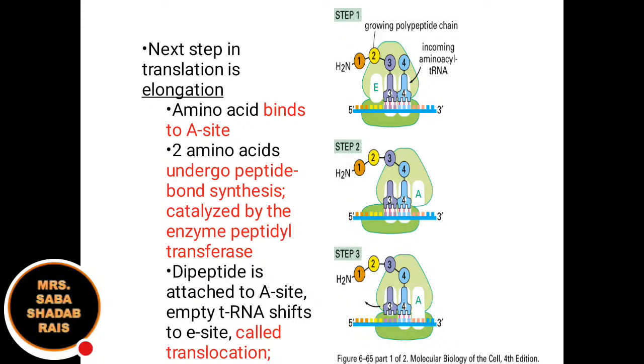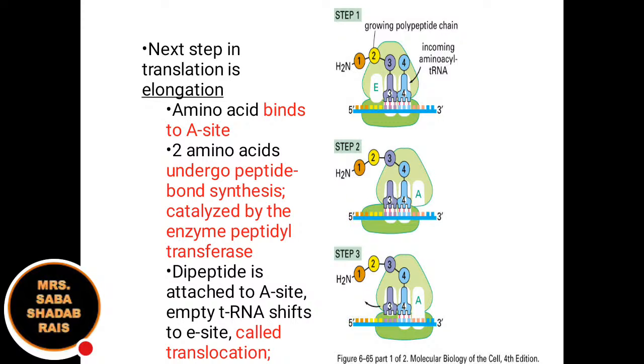Now the next step is the elongation. Initiation has happened with the help of energy. The first aminoacyl tRNA has bound to the P site. Now second, what will happen? The incoming aminoacyl tRNA will be binding to which site? To the A site, which is the actual site. It will go. Now see when this will bind.